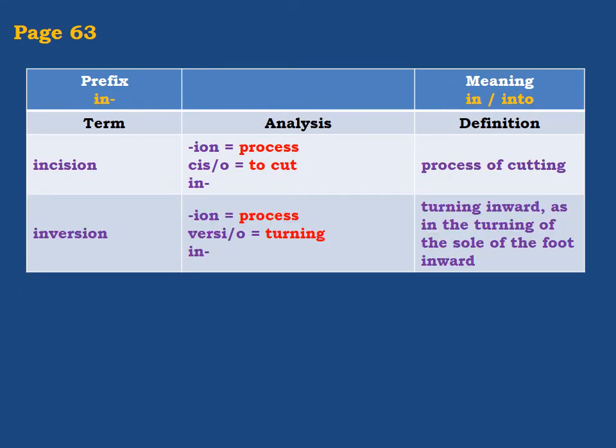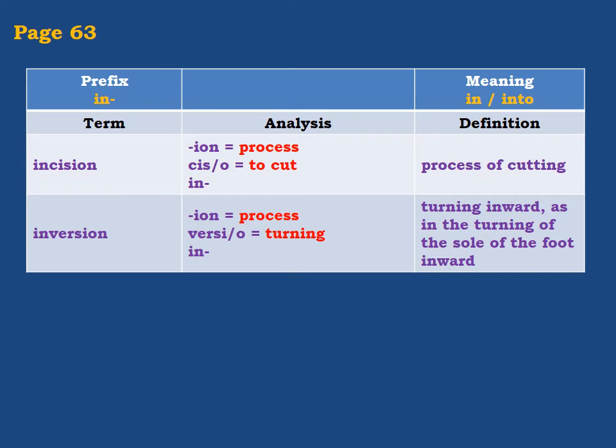The next prefix is in, and it means in or into. The first term, incision, and you are familiar with this one. ION, process. Cis means to cut. So the process of cutting. Inversion. ION again, process. Vers means turning.